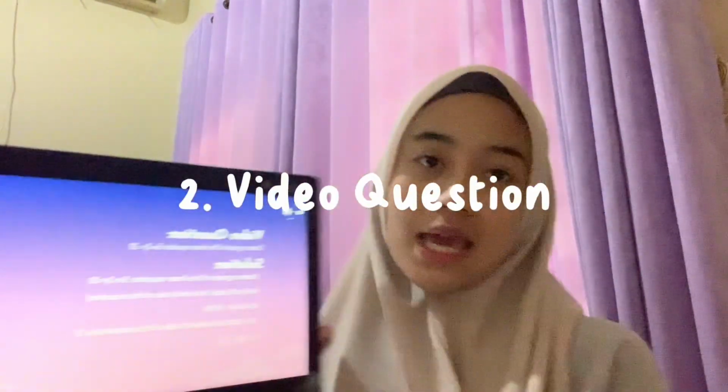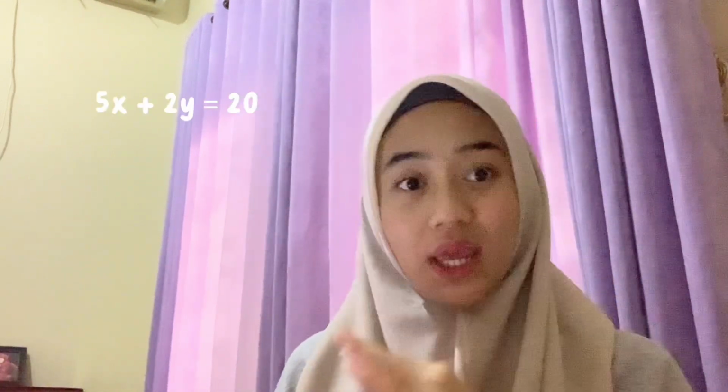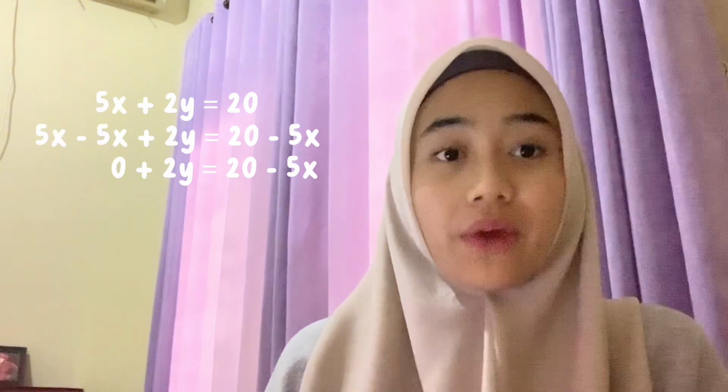The second topic is video question. The question of this video is: create a graph of the linear equation 5x plus 2y is 20. And the solution: 5x plus 2y is 20. We add minus 5x on both sides of this equation. So 5x minus 5x